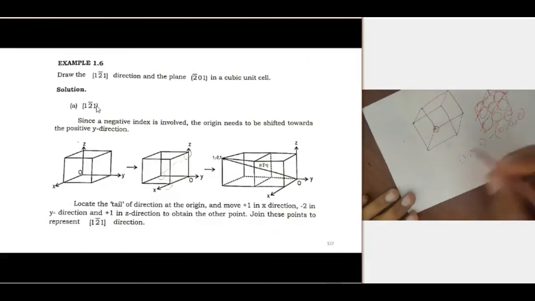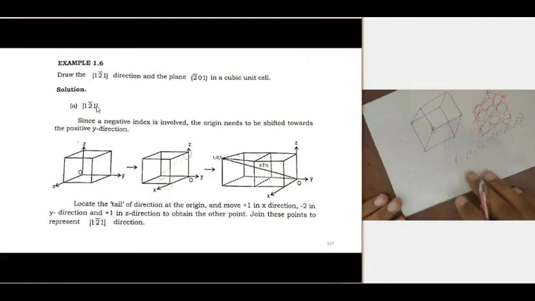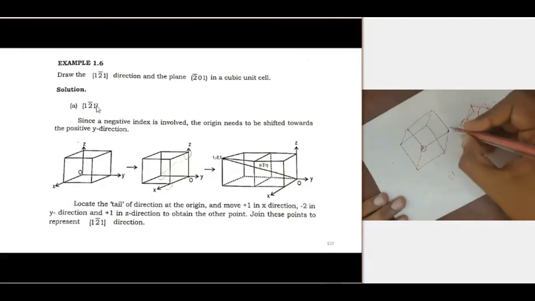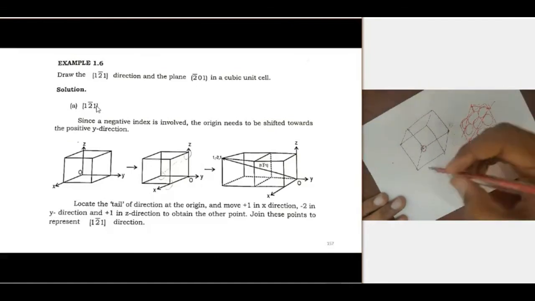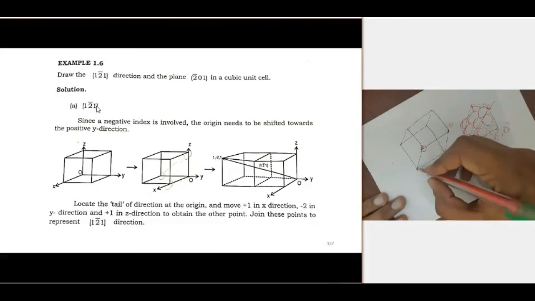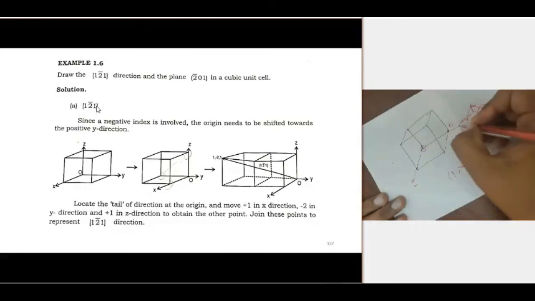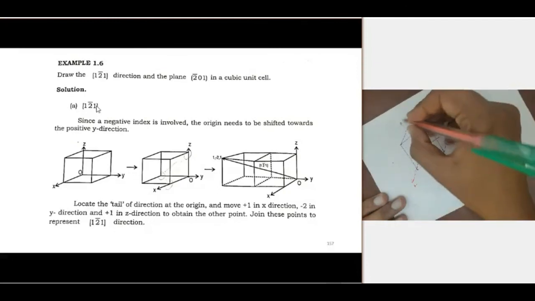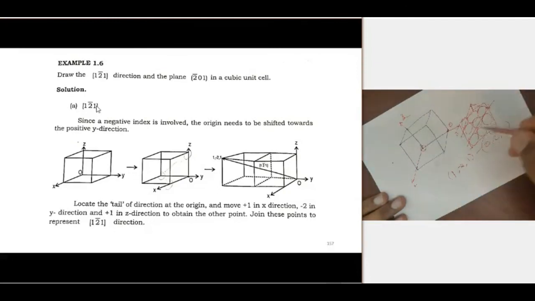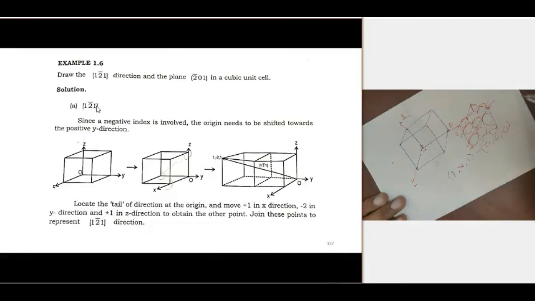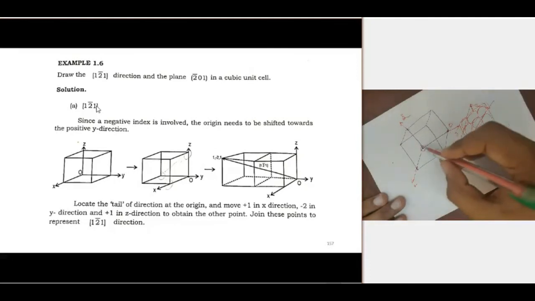This is the direction of X, Y, and Z. The x-intercept is 1, so it is passing through here. But the y-intercept is -2, and here this distance is only -1.